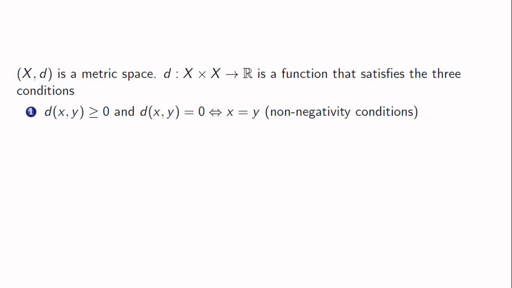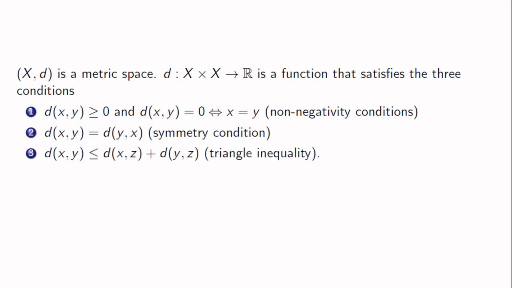We can also say that if x is not equal to y, then d(x, y) is always strictly greater than 0 and vice versa. The second condition is the symmetry condition, which says that d(x, y) is equal to d(y, x), and the third condition is the triangle inequality, which is satisfied for any 3 points x, y, z in X.